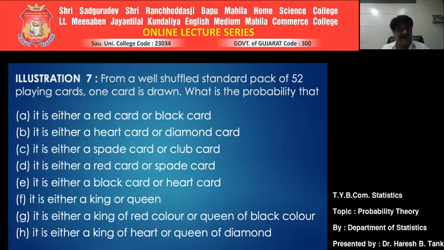It is either a king or a queen. It is either a king of red color or a queen of black color. It is either a king of heart or a queen of diamond. King of heart is of red color, whereas queen of diamond is of red color, black color. Let us see one after another.